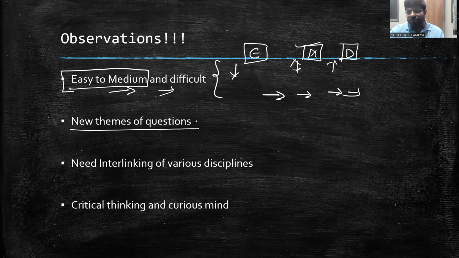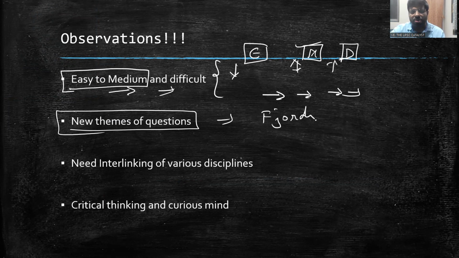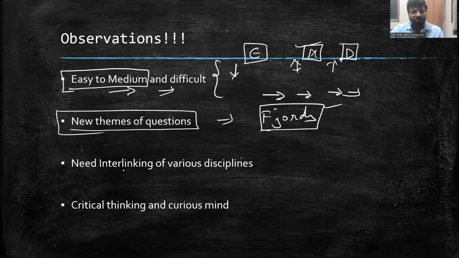And there are new themes of questions which are asked. Say one of the questions in geography, they asked about a glacial landform, fjords. Usually, UPSC optional students will prepare about that. Very few GS people will be preparing. So that's the thing. And most importantly is, what is UPSC expecting out of you?